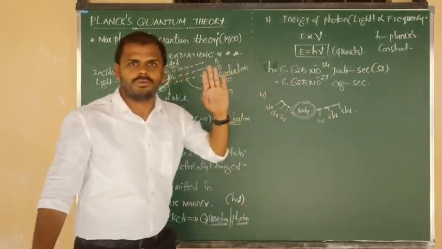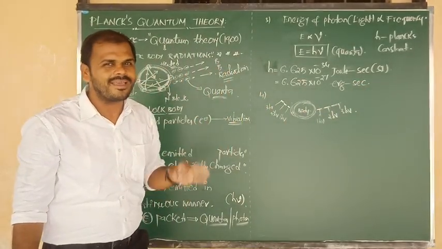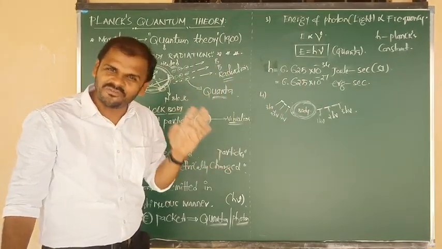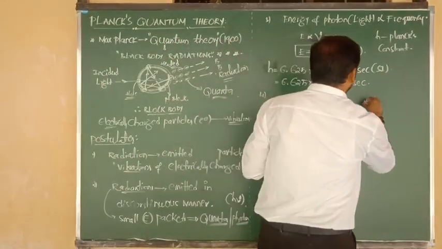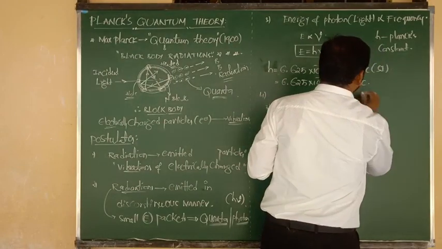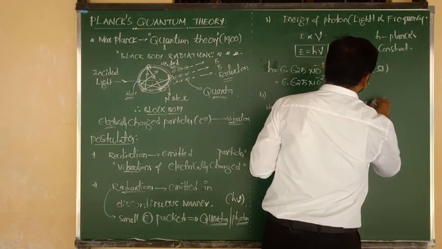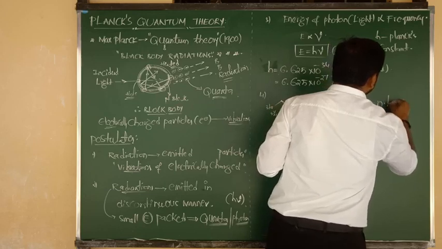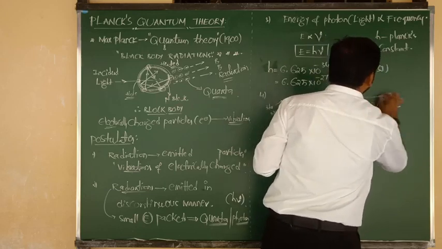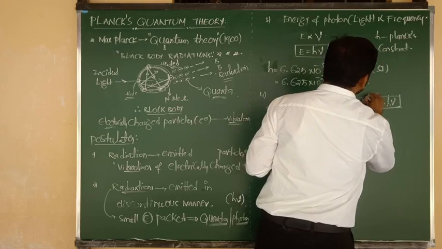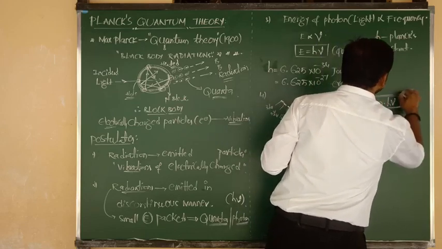So the final formula I want to tell you: energy E equals N into h mu. Try to remember the importance of this formula.